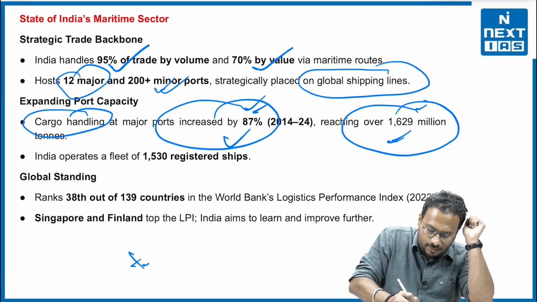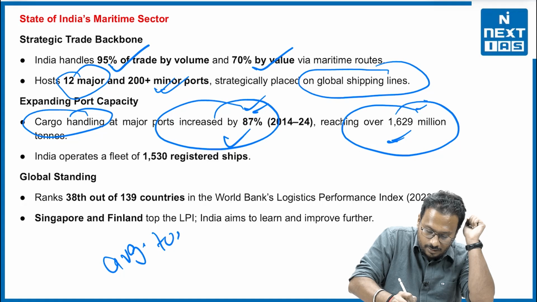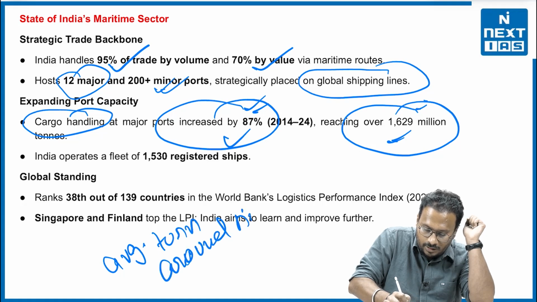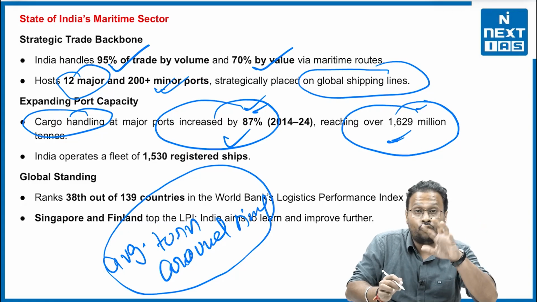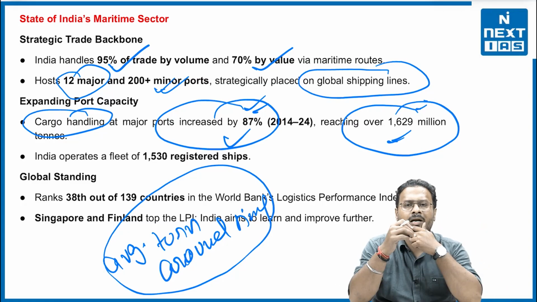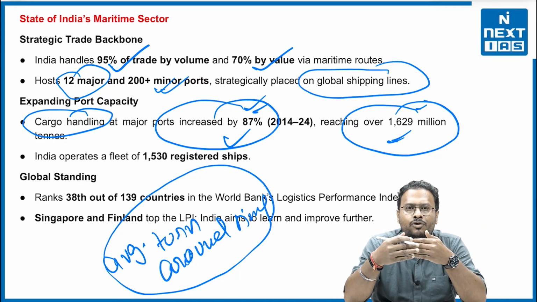There is a term called average turnaround time. What is it? You may understand that suppose a cargo ship reaches the platform or the port.